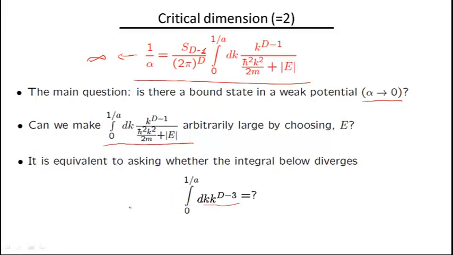So we got rid of the divergence in the previous slide. In this slide, we're asking whether we can get it back. But the important thing here is that we want to get it back not from large momenta, but from small momenta. So the latter is called infrared divergence.